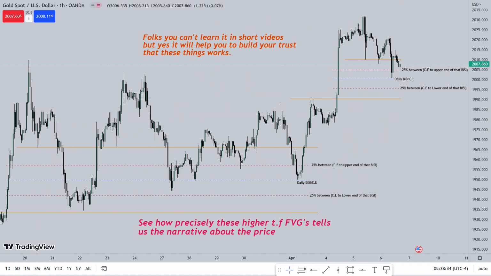Here in this chart you can also see how higher time frame fair value gap acts like support and resistance. This is how we have to backtest what ICT says, to investigate when he explains in his videos while teaching. If you do these things you'll surely learn it faster, and also your eyes will be trained to see them and trust them. After that it will store into your subconscious mind.